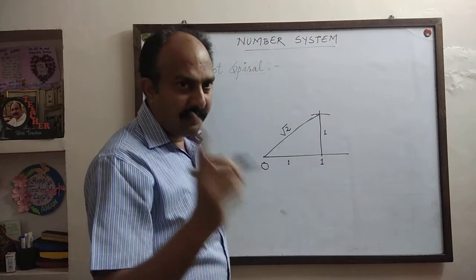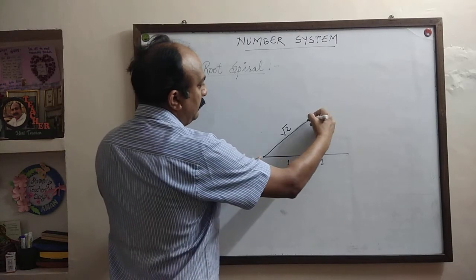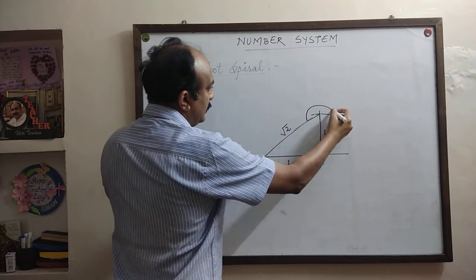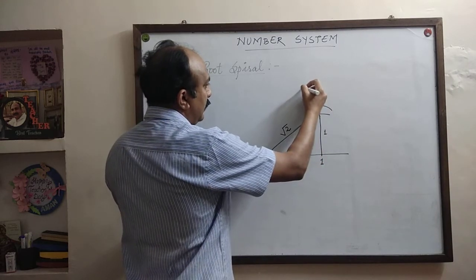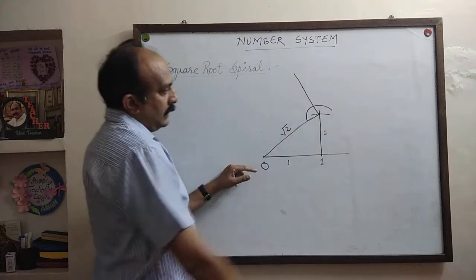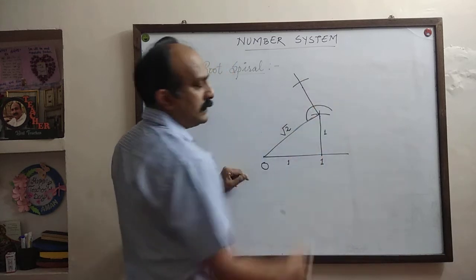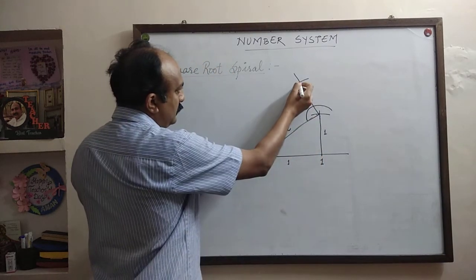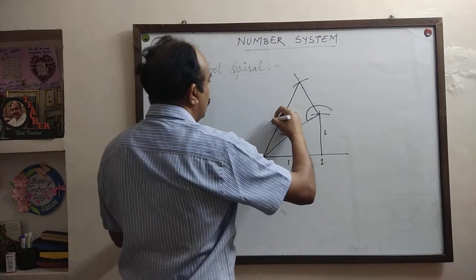Now, where will you keep the protractor? You will keep the protractor at this point, like this, and you will mark 90 degrees. Now on that 90 degrees, you will cut off 1 unit and join it to 0. It will be root 3.